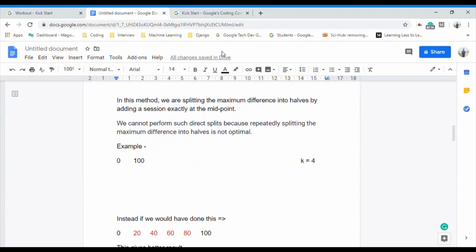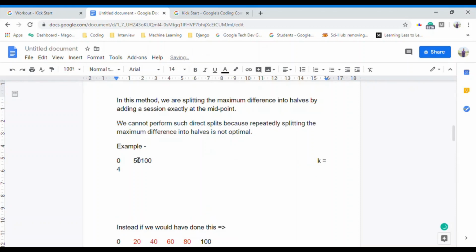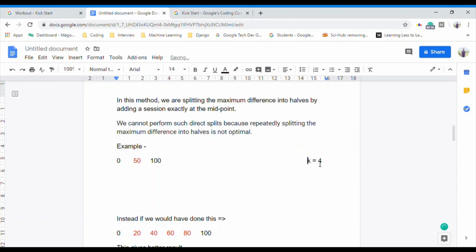So in this method, we are splitting the maximum difference into two halves by adding a session exactly at the midpoint, right? This is not going to give the optimal solution. We cannot perform such direct splits because repeatedly splitting the maximum difference into halves is not optimal, right? If we follow this approach, in this example, we are going to break it into 50 by adding a new session of 50, right? And we have 4 sessions with us.